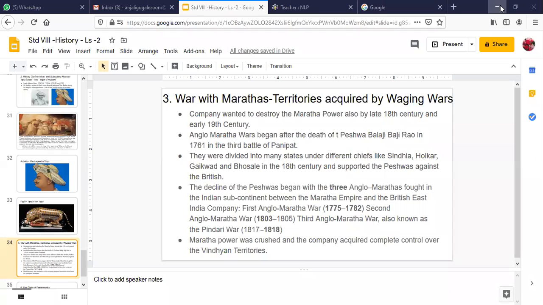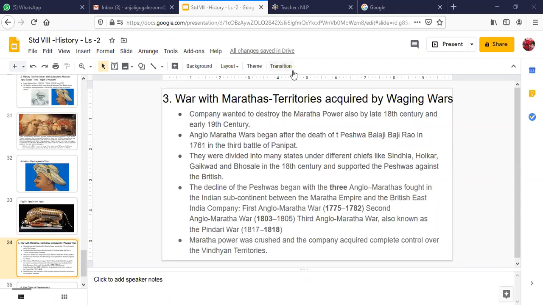In this final war, the Maratha power was finally completely crushed and the company acquired complete control over the Vindhyan territories. You already know about the Vindhya mountains and the entire Maratha Empire. So this is when the Marathas were the last to be completely controlled as a power in India.